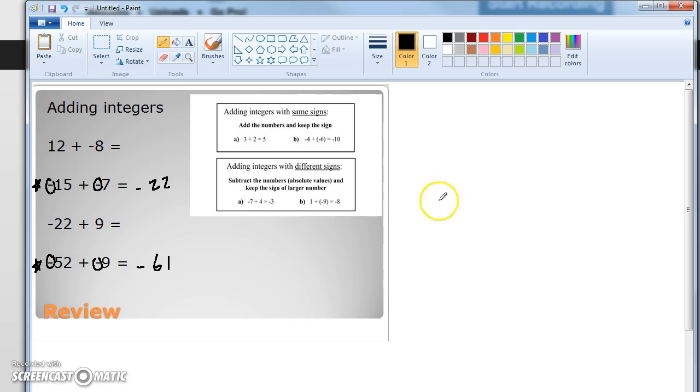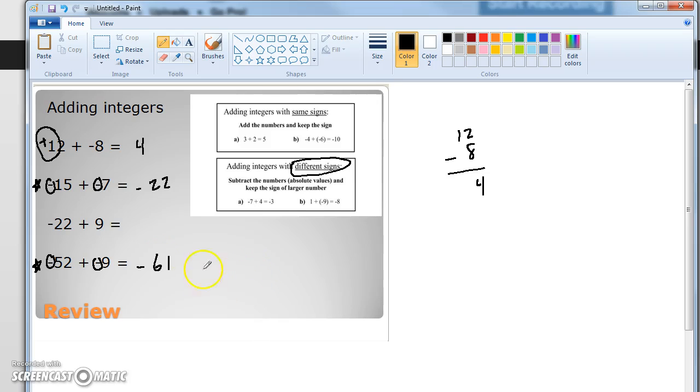So it's a little trickier, and I'll go work on the side over here, when they have different signs. You're actually going to subtract them. So I got a 12 and an 8. One's positive, I'll write that. You don't usually write positive 8. One's positive, one's negative. So I'm going to go 12 minus 8. And we can bring in absolute value rules and all of that. 12 minus 8 is 4. So my answer is 4, and it's positive because the 12 was bigger and it was positive.